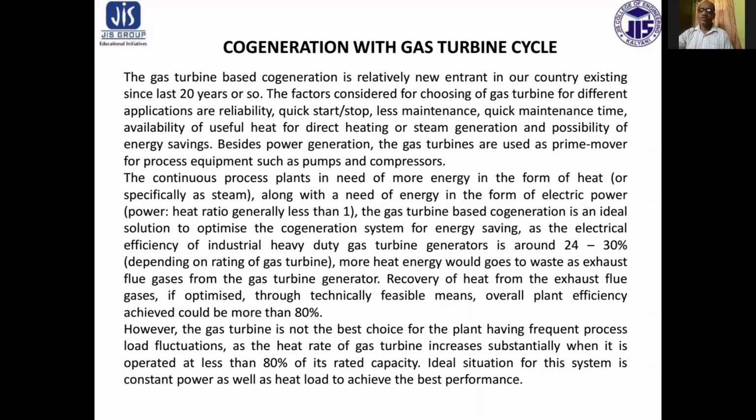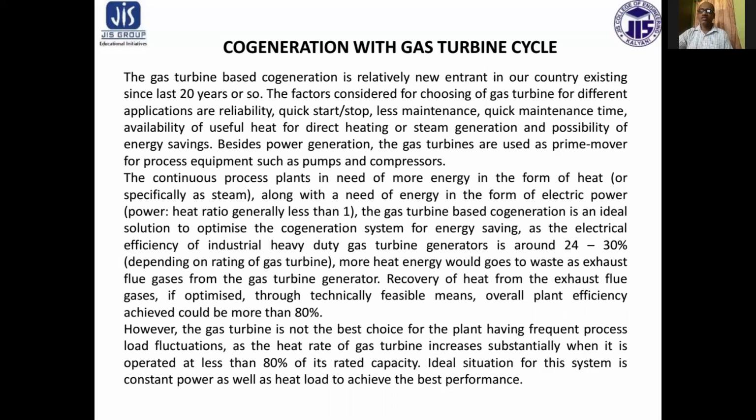Gas turbine based cogeneration is an ideal solution to optimize the cogeneration system for energy savings, as the electrical efficiency of industrial heavy duty gas turbine generators is around 24 to 30% efficient.